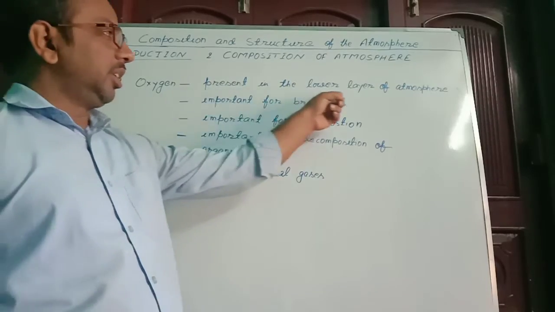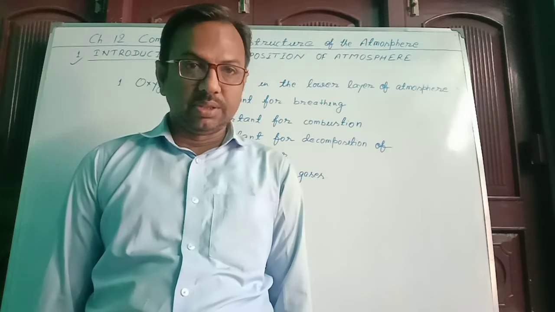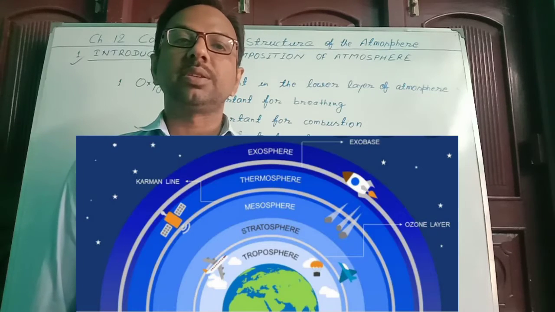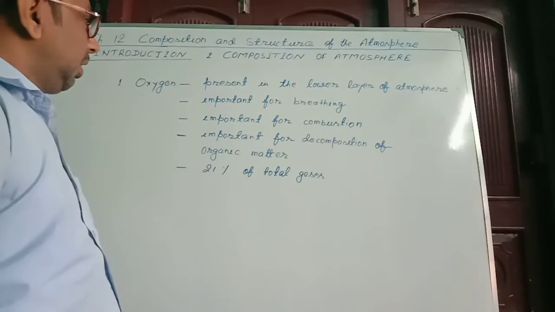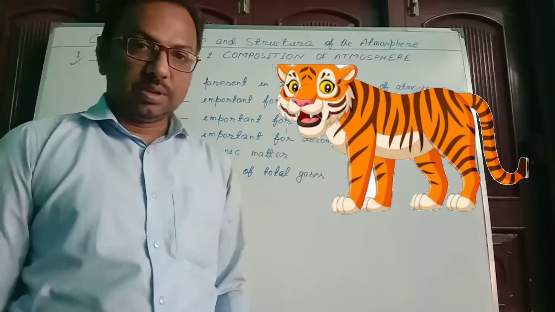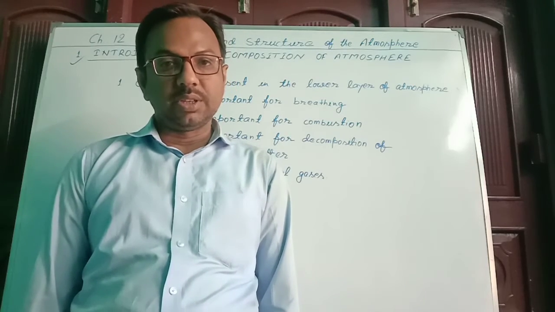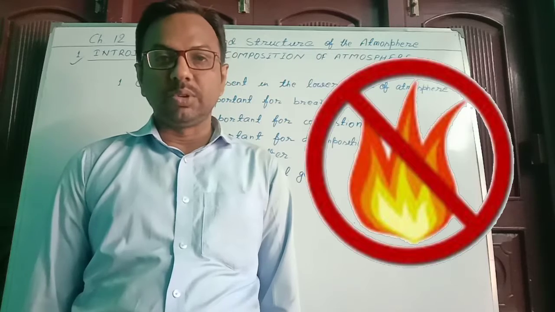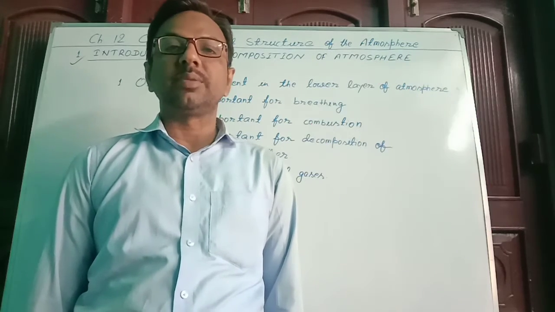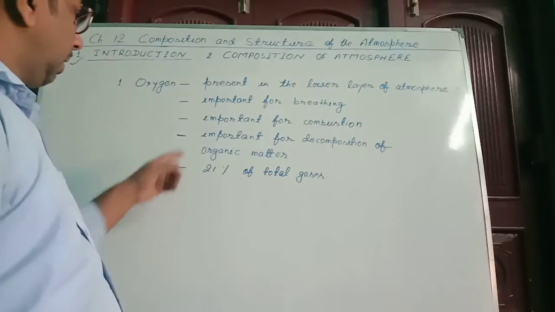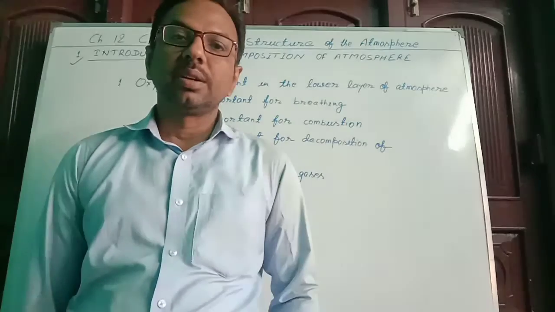Oxygen is present in the lower layer of the atmosphere where the living beings are living. This is essential for breathing of living beings, such as for the animals as well as for the human beings. It is important for combustion. Means burning is not possible without oxygen. If oxygen is available there, then burning or combustion is possible. Otherwise, combustion is not possible. Important for decomposition of organic matter.